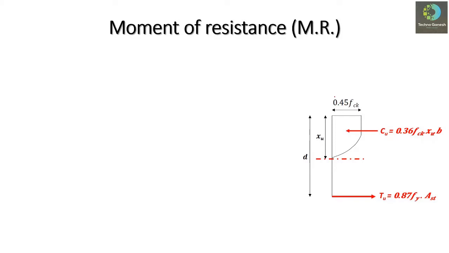By considering any one force, we will be able to calculate the amount of that resisting moment. Hence, this moment of resistance can be calculated by using the relation Cu into Z, where Z is the lever arm that we have calculated in previous lectures.